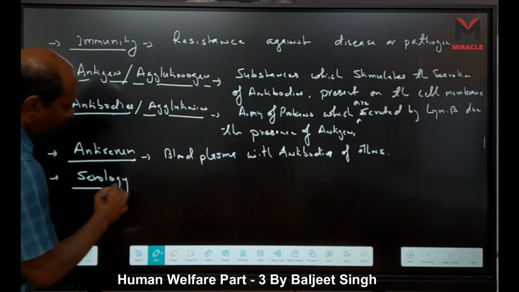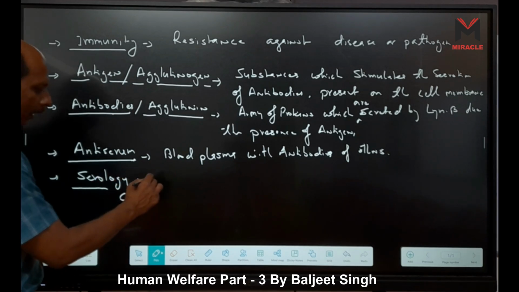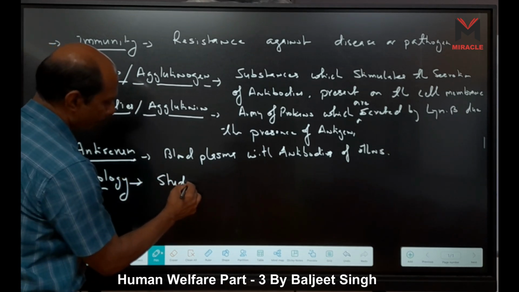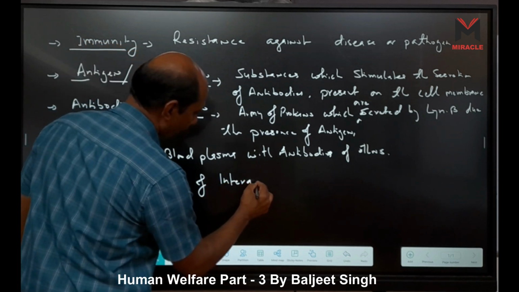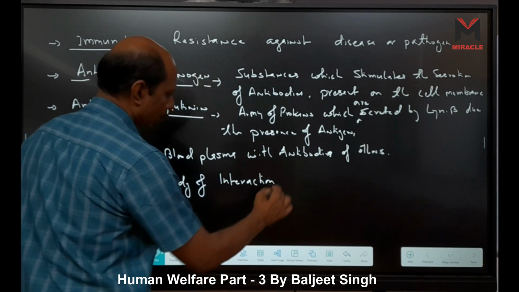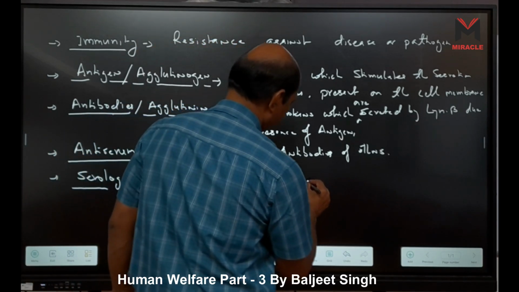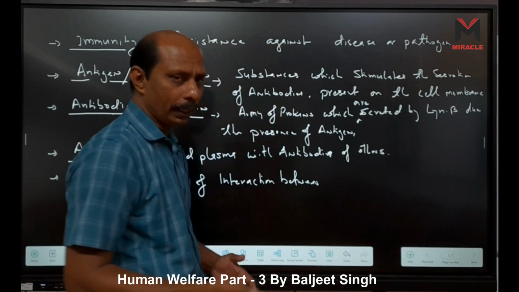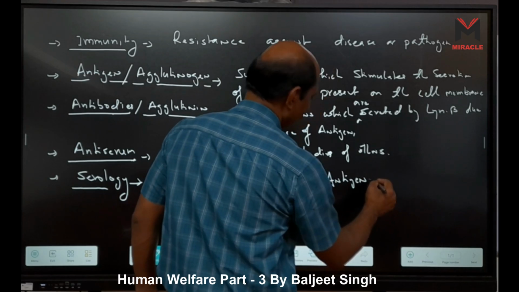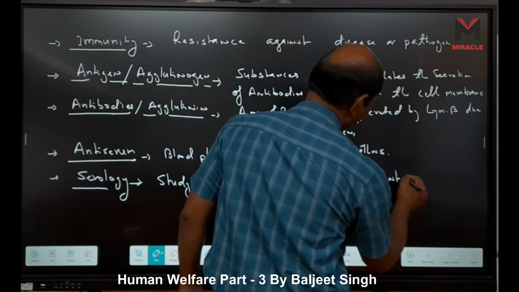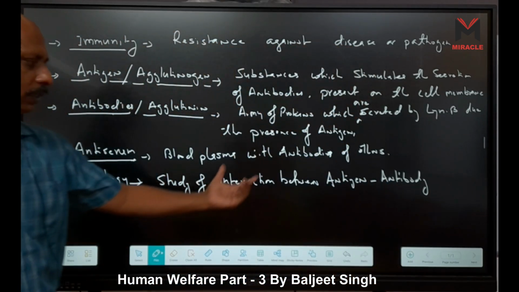One more important term, because here we are talking about antigen and antibody, is the study of interaction between antigen and antibody.